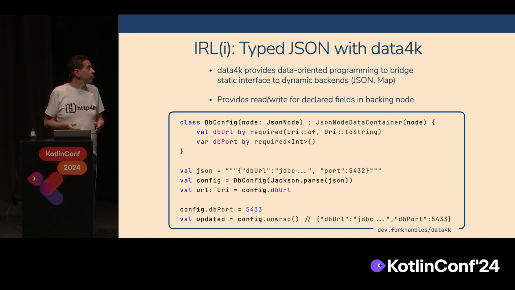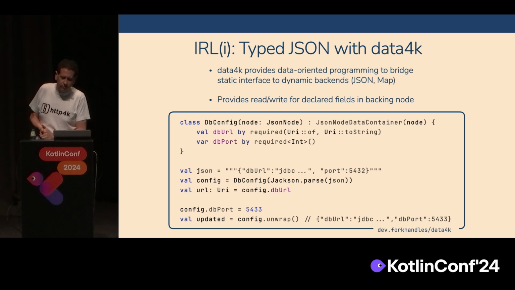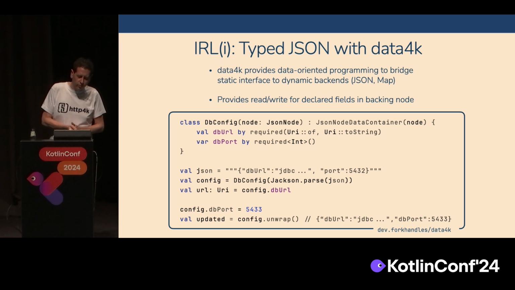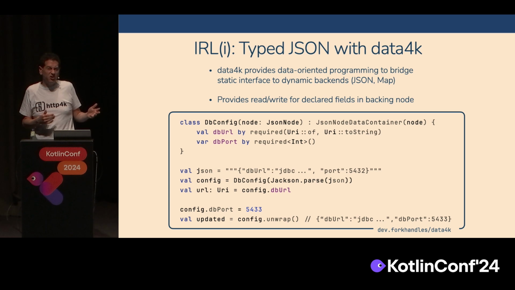So we use that in a couple of ways in open source. There's data4k. Data4k is a data-oriented programming module from Fork Handles. And what it allows you to do is interact with a dynamic data store, like a JSON node or a map, in an infinitely deep way.